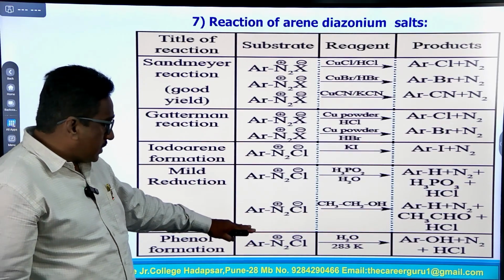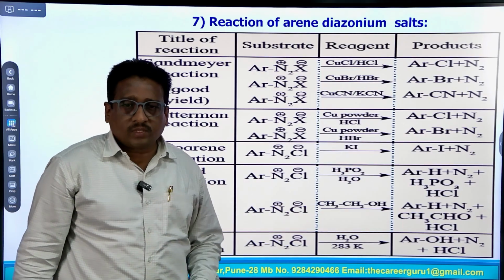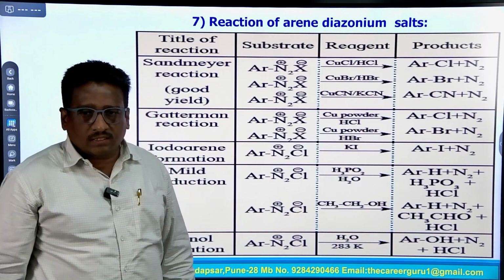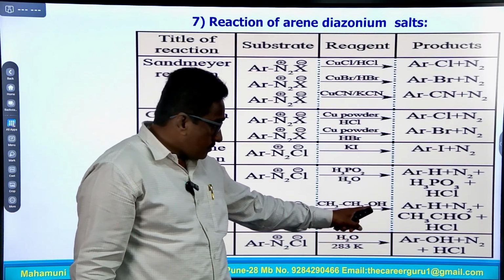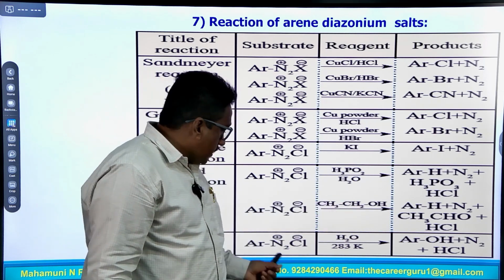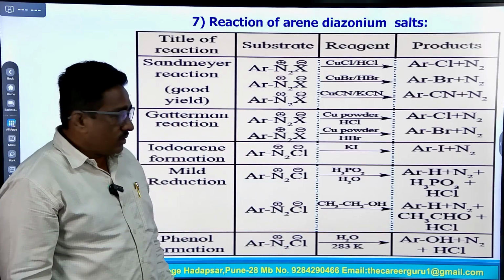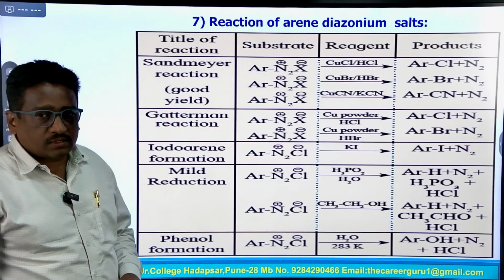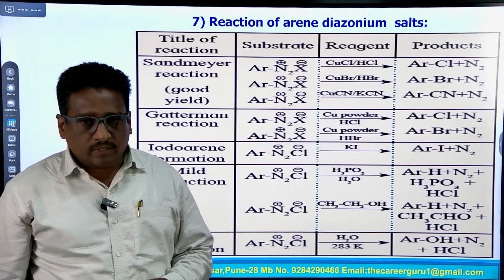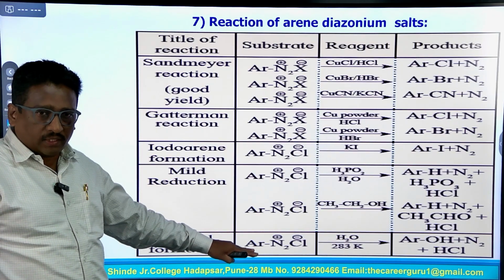In the second reaction also, this diazonium salt reacts with ethyl alcohol, CH3CH2OH. In this reaction, one hydrogen atom from the alcohol attaches to the aromatic ring to form an ArH molecule. So, this mild reduction method is useful for the formation of benzene from diazonium salt. And the last one, phenol formation, we have already discussed.